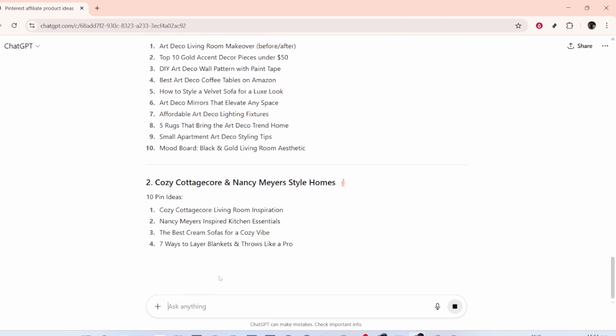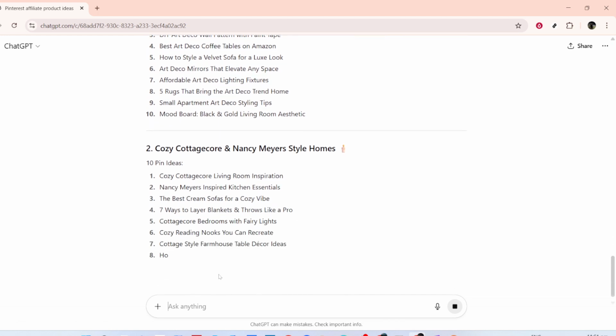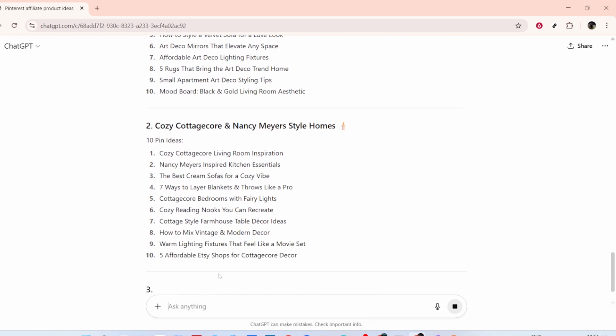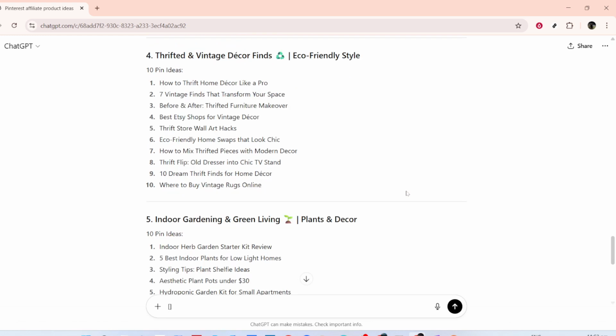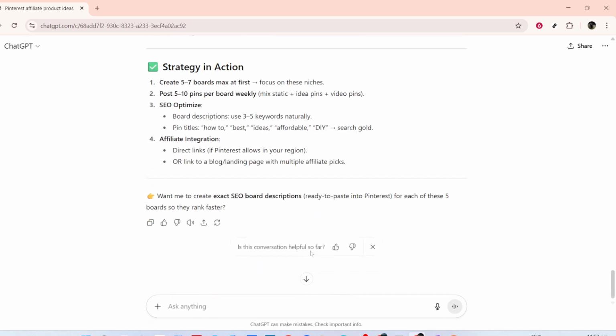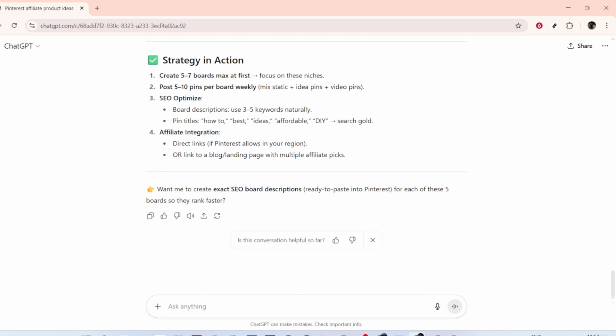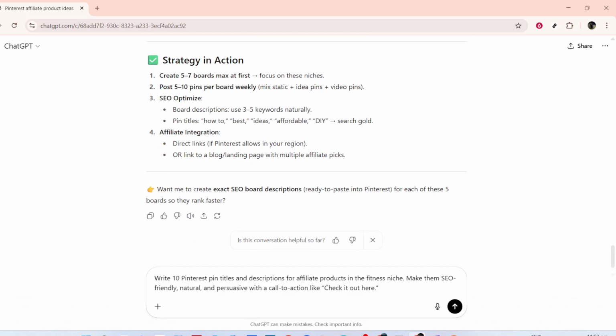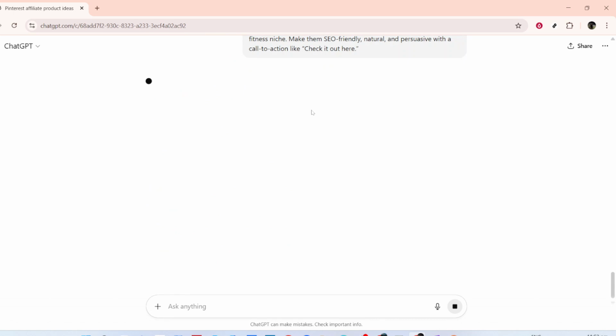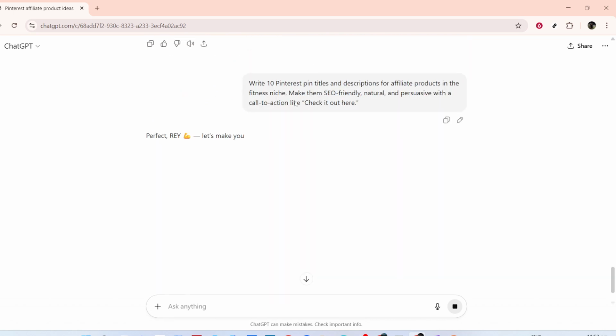Next, we'll focus on writing pin titles and descriptions infused with carefully selected keywords. For example, if you're working within the fitness niche, generate 10 pin titles and descriptions that are SEO-friendly yet natural. Make sure they are persuasive, featuring a compelling call to action, such as "check it out here." This step allows potential buyers to easily discover your pins and encourages them to click through.